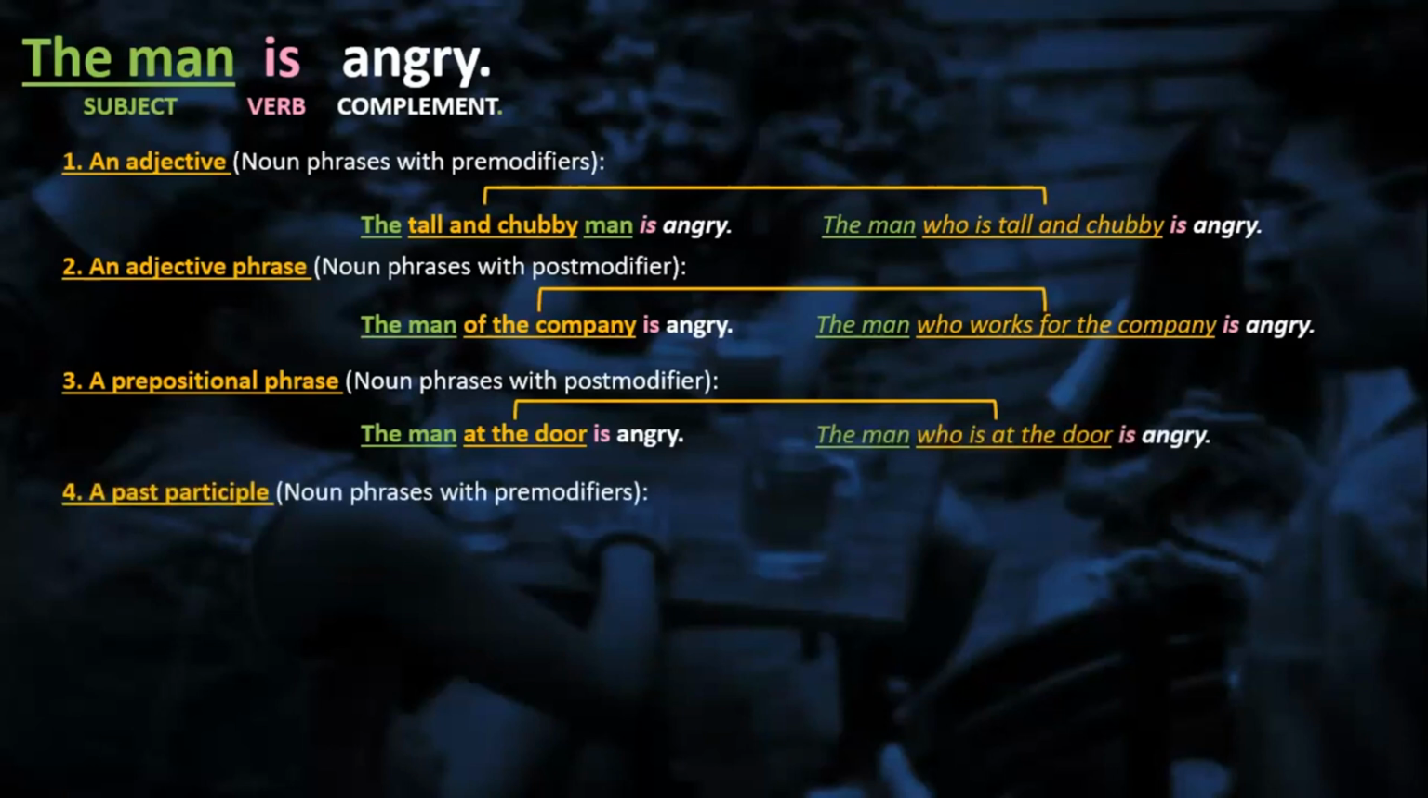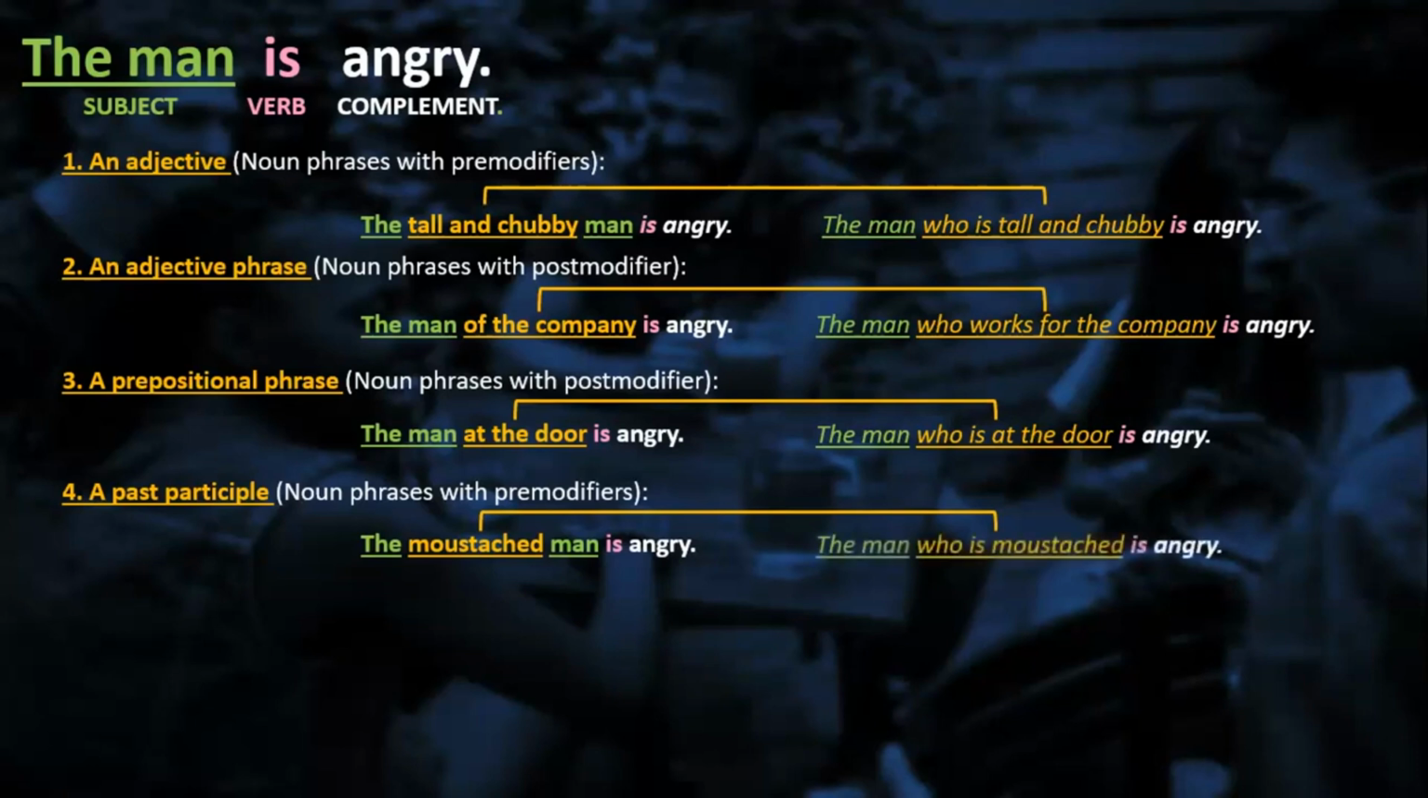Let's use a past participle. Noun phrases with premodifiers. The mustached man is angry. The man who has a mustache, or who has a mustache is angry. Exactly, yes, that is an option. There's no problem with your sentence. Another option, because in here we have plenty of options, we can say, the man who is mustached is angry. That is a second option out of more options.